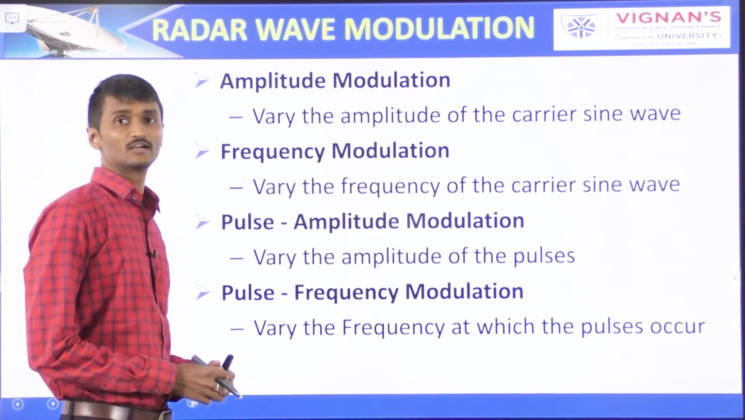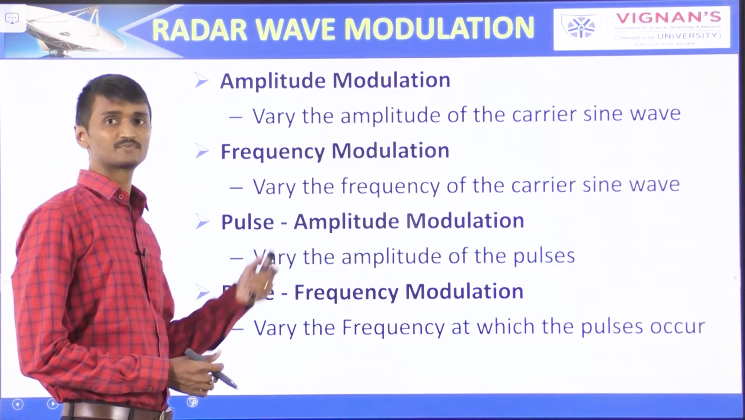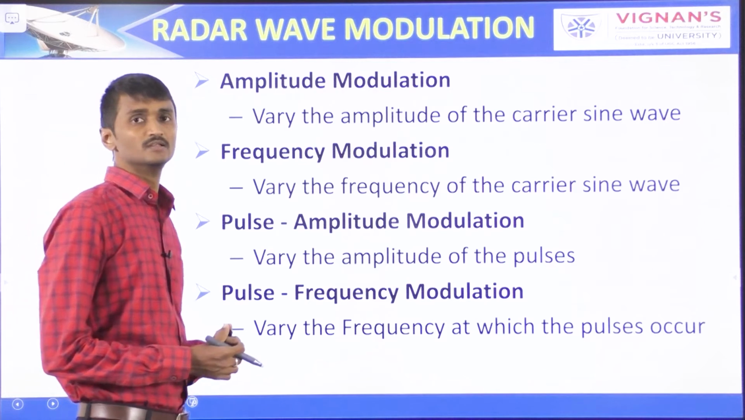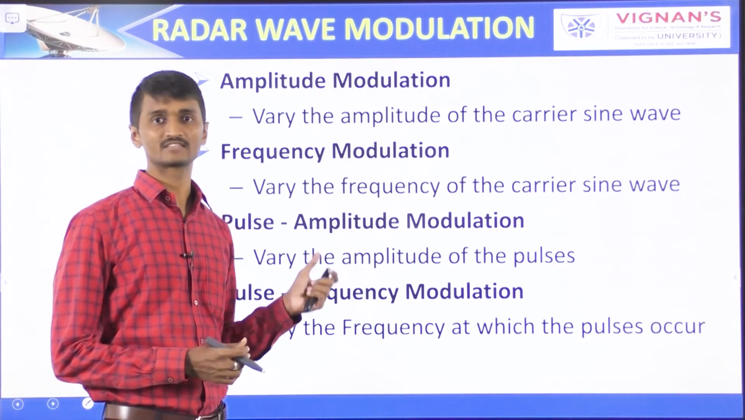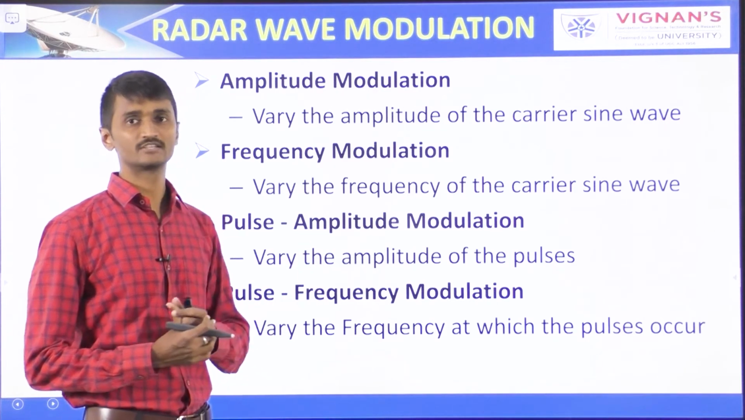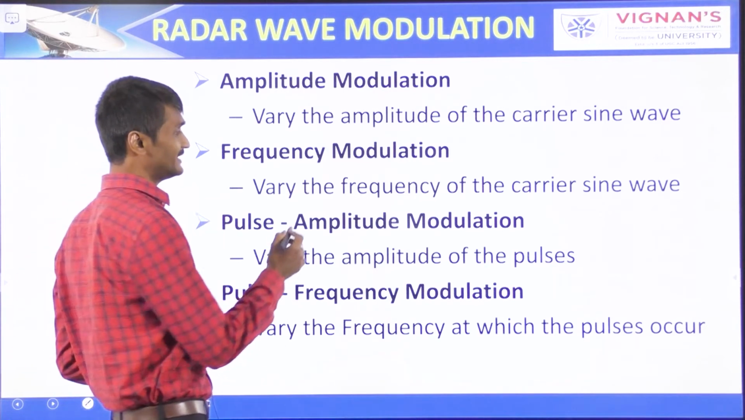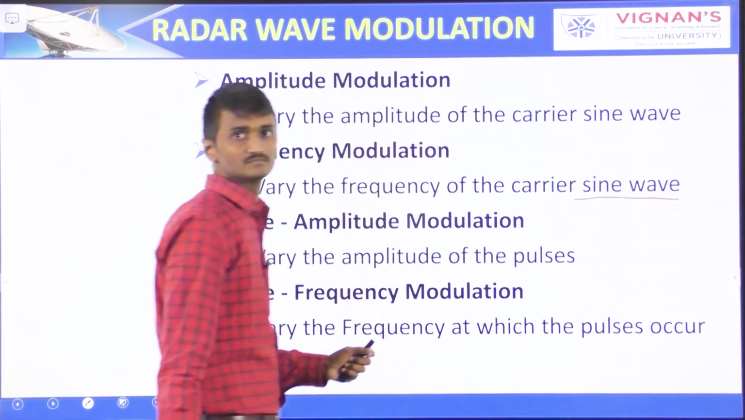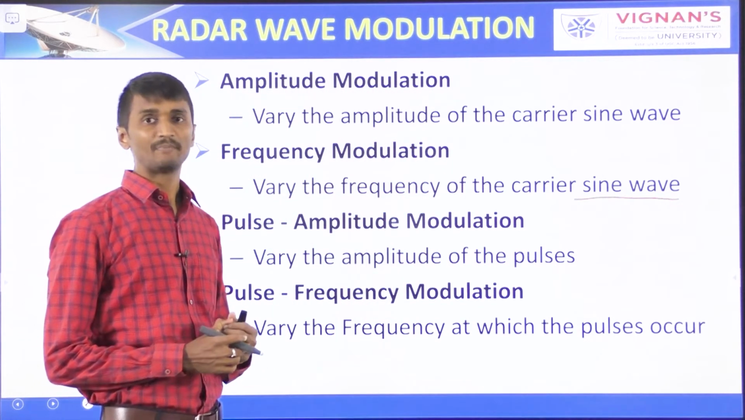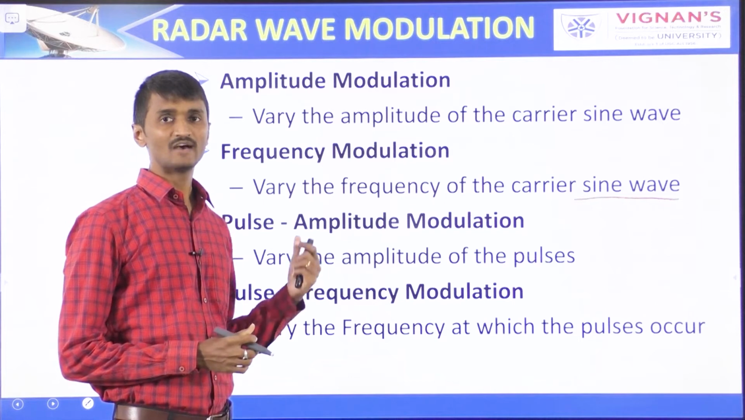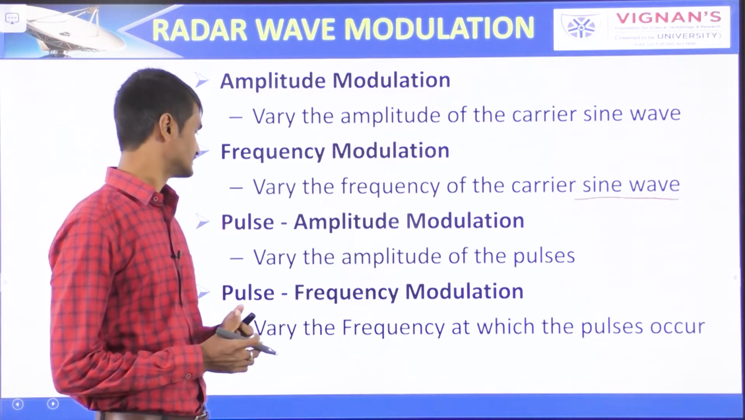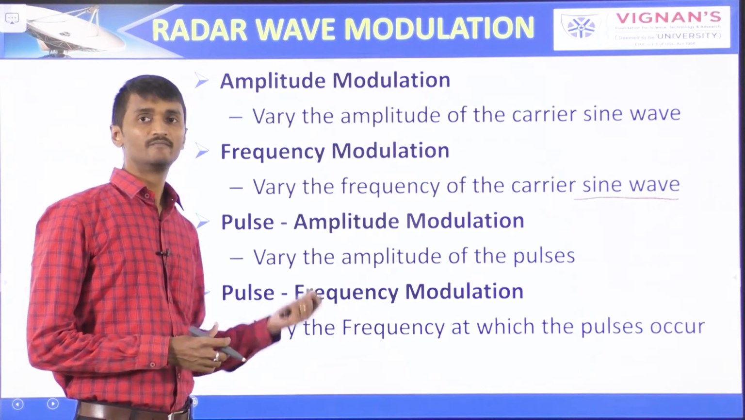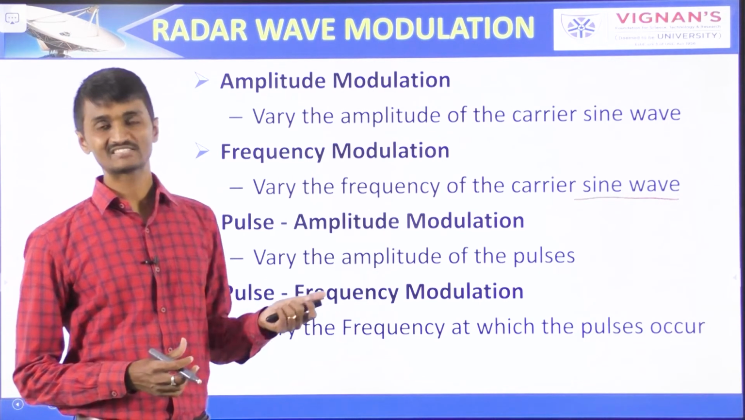So, the radar wave modulation. Based upon the types of wave modulations, first one is amplitude modulation, which varies the amplitude of the carrier sine wave. Frequency modulation varies the frequency of the carrier sine wave. Next, pulse amplitude modulation, which varies the amplitude of the pulses. Pulse frequency modulation varies the frequency at which the pulses occur.